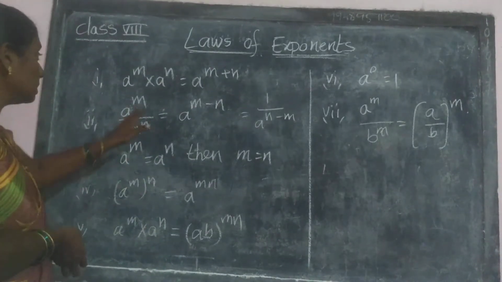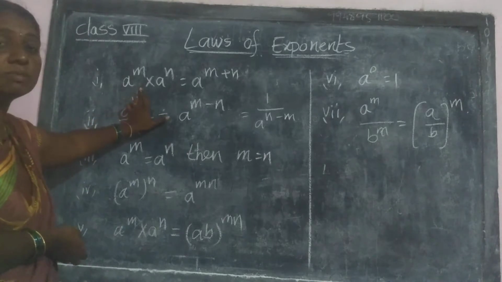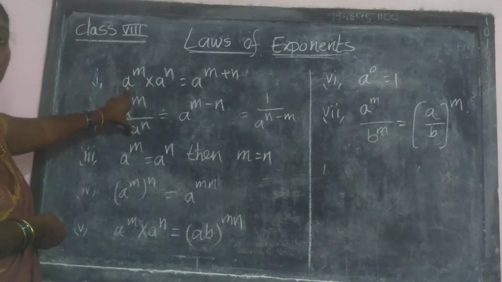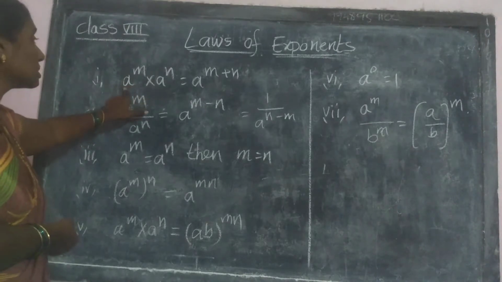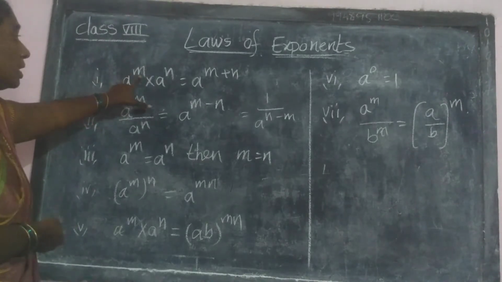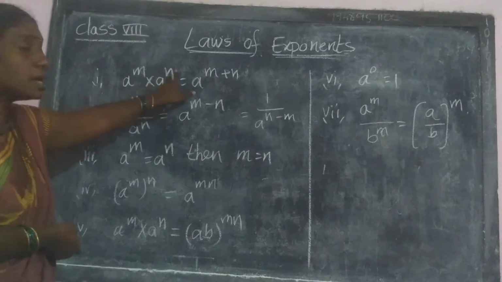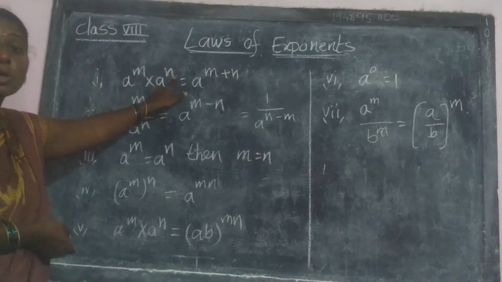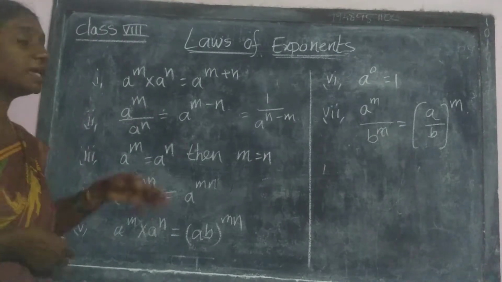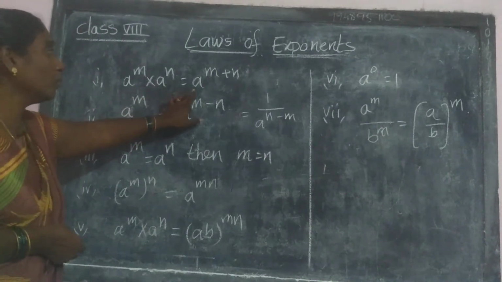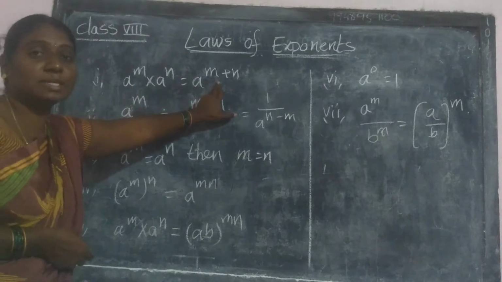What is the meaning of this? Here a is called the base and m is the exponent. Yes, a is called base, m is exponent. Here also a is called base, n is exponent. So when the bases are the same, bases are equal, then we add the exponents directly.